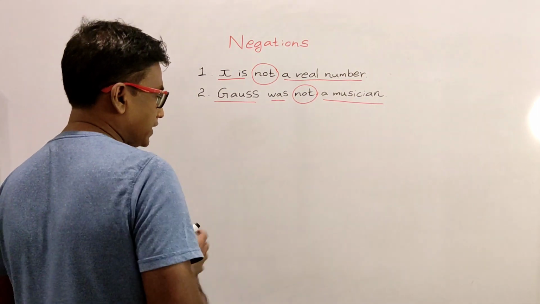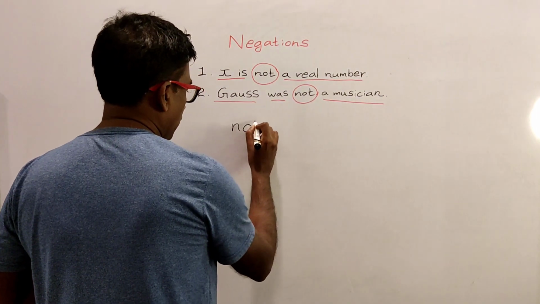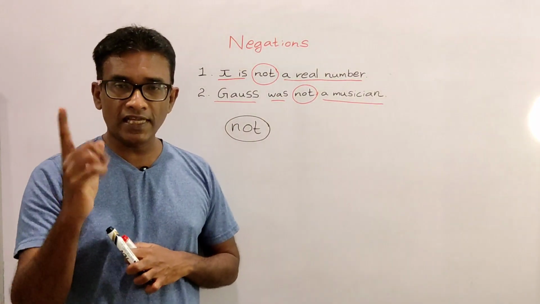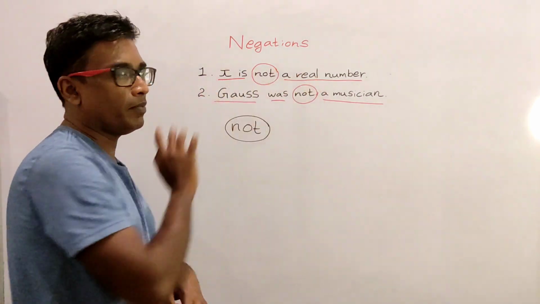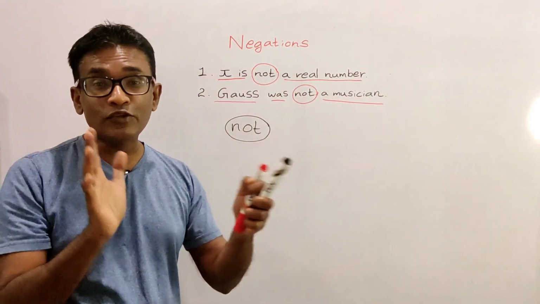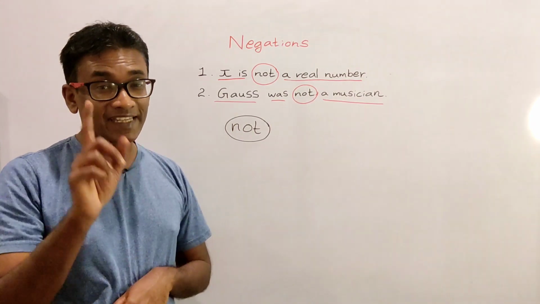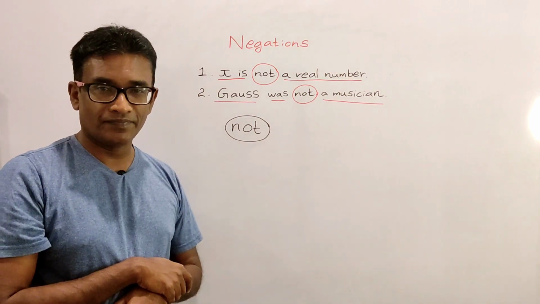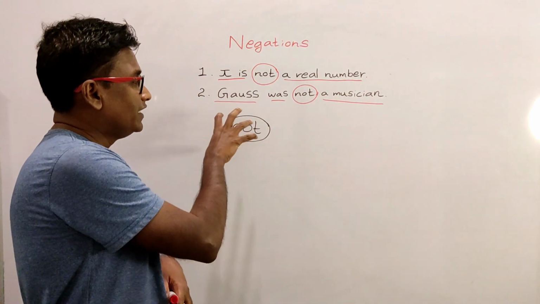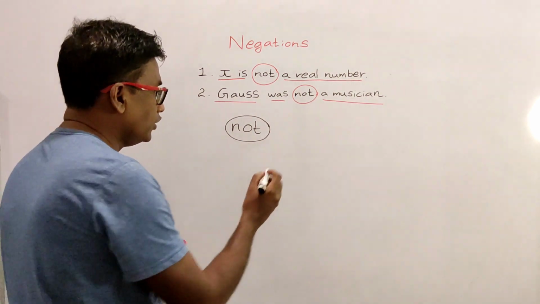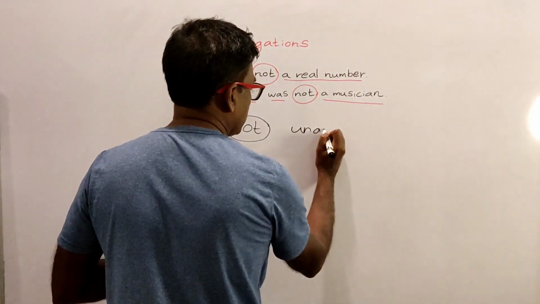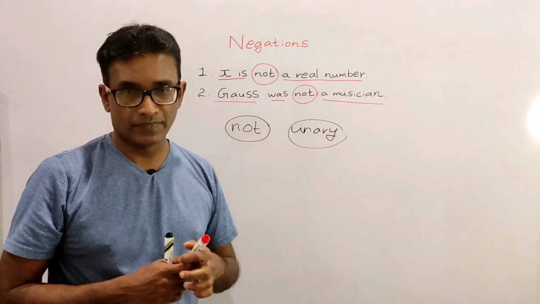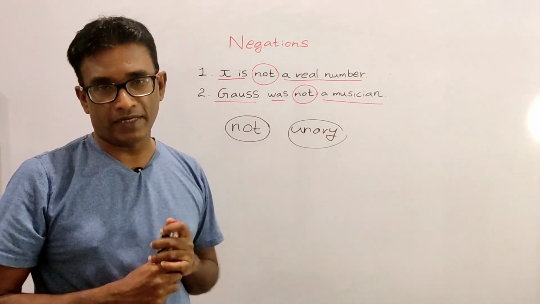Looking closely, you can see that the logic connector NOT is capable of converting a single atomic proposition to a compound proposition. It does not need 2 atomic propositions. Therefore, we call the logic connector NOT a unary logic connector, or a unary logic operator.